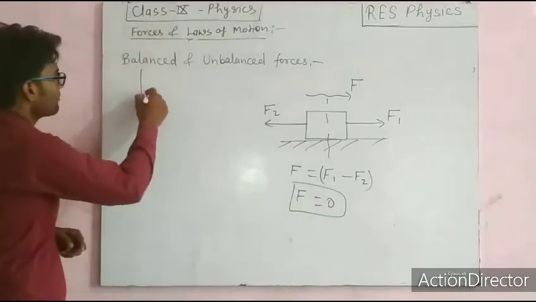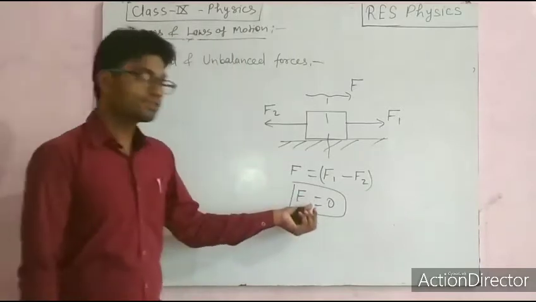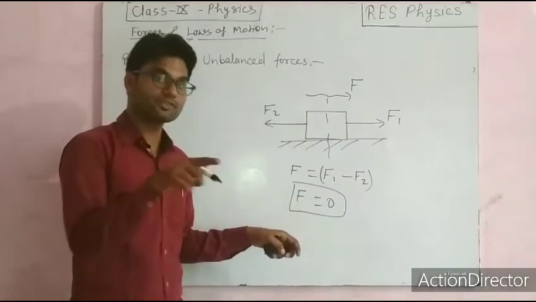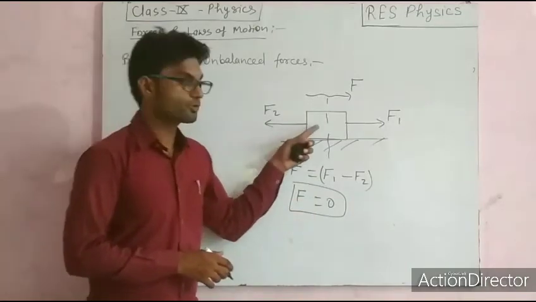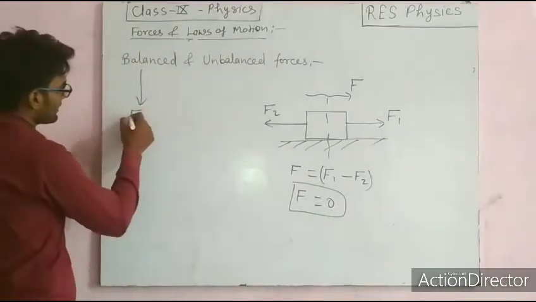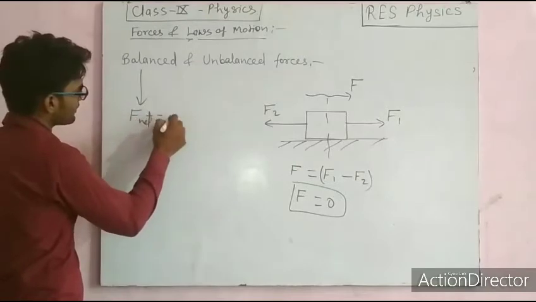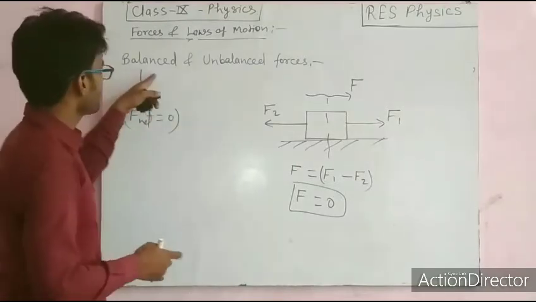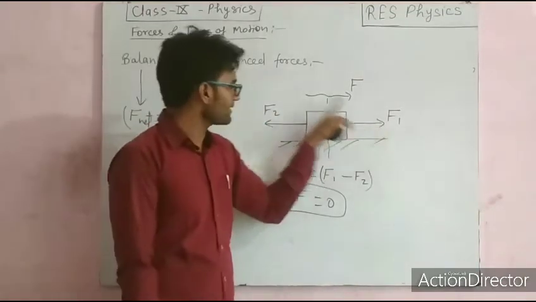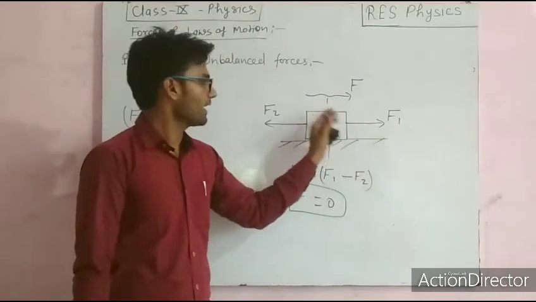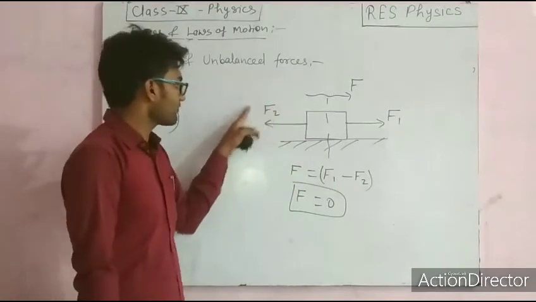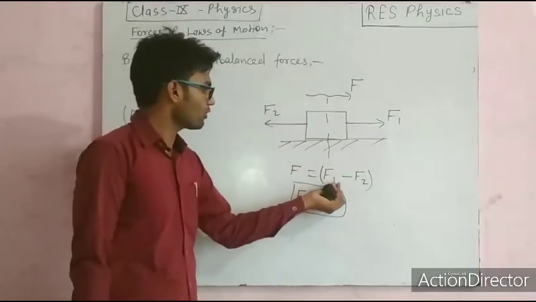So what is the condition of balanced forces? If the resultant of the forces is 0, then these forces are called balanced forces, right? So here F net equals 0, and the forces will be called balanced forces. If F1 is greater than F2, this value will be positive and the object will move in this direction only. And if F2 is greater than F1, this will come out negative.